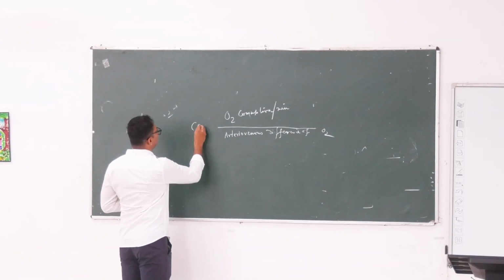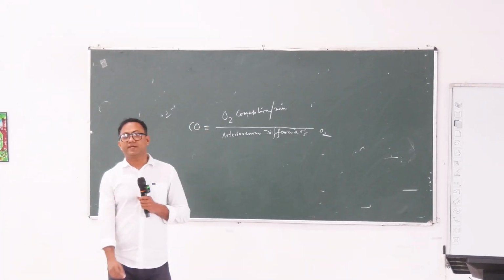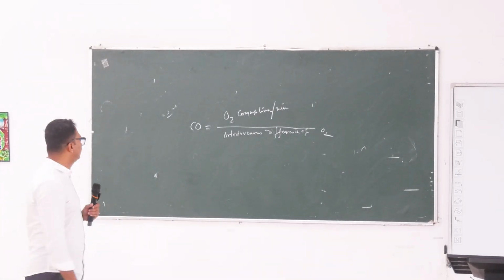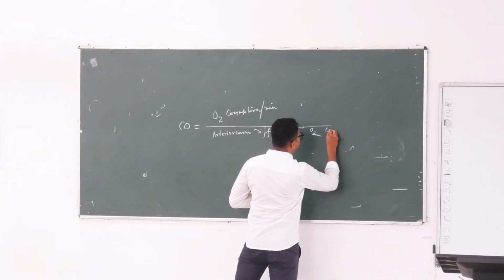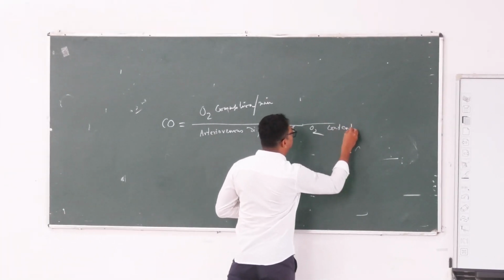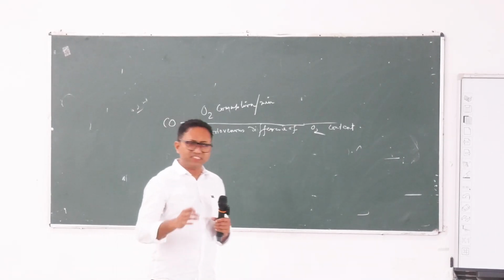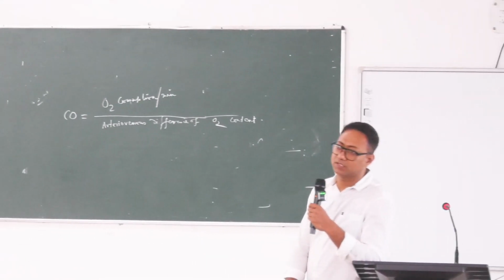So cardiac output is equal to oxygen consumption per minute divided by arteriovenous difference of oxygen content, right? Arteriovenous difference of O2 content. Okay, just simply calculate whether it is coming to 5 liters per minute or not.